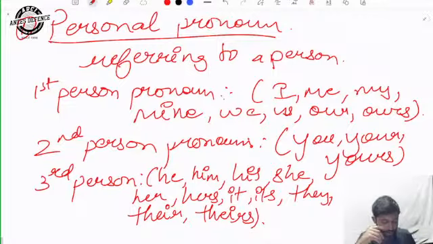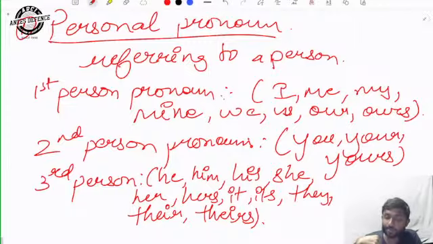First of all, I'm the person who is talking and you are the person who is listening. So I will be saying, I'm going to this place. So I is the pronoun. It is me who is talking. So again, me is the pronoun. Again, it is something related to me. This is my pen.